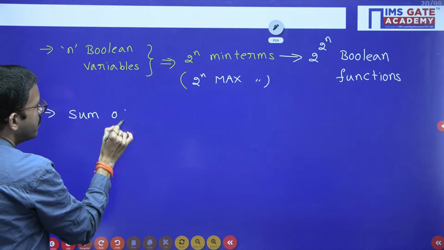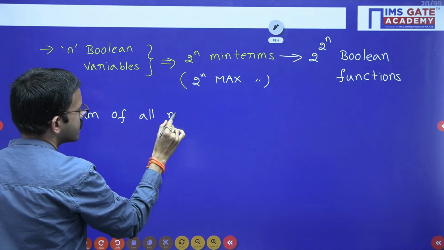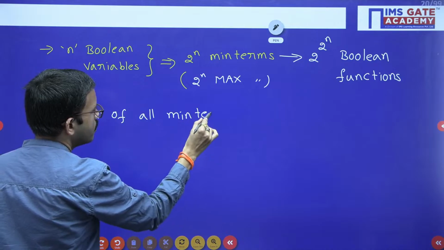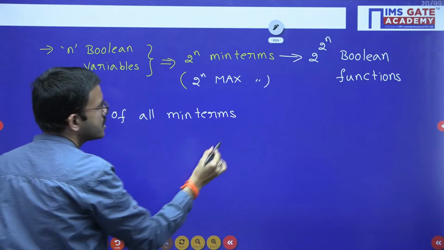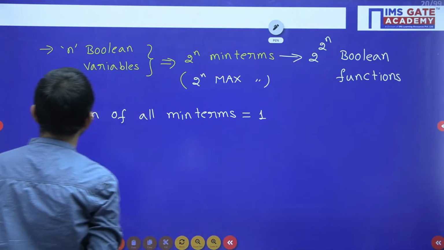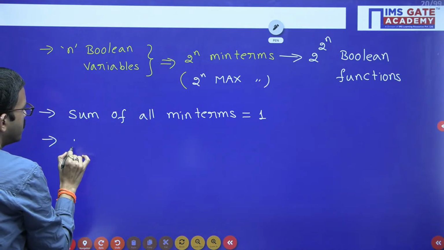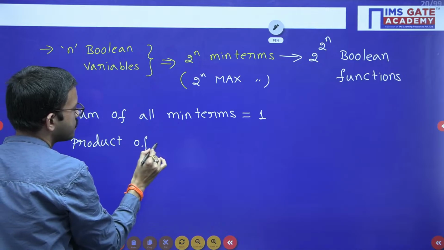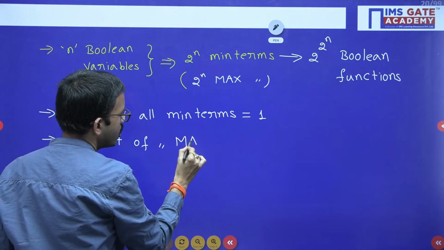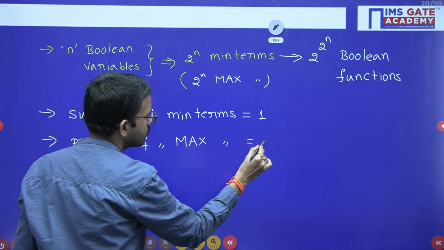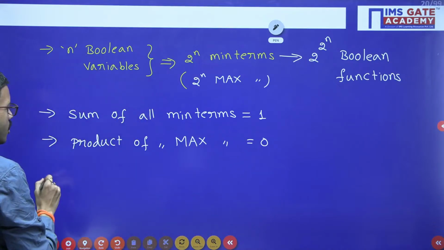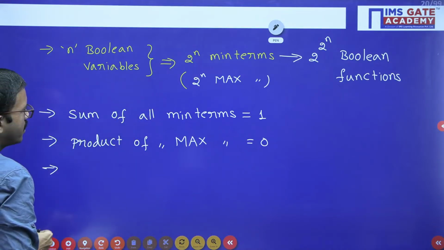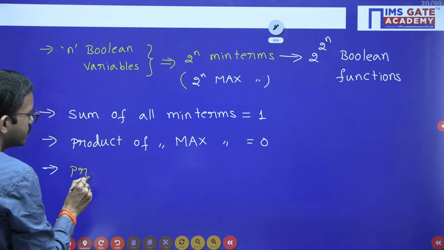Sum of all min terms is equal to 1. Next, product of all max terms. Product of all max terms is equal to 0. Next, product of